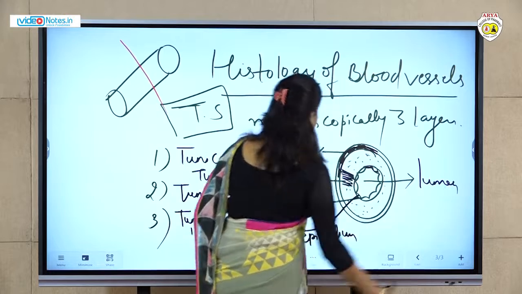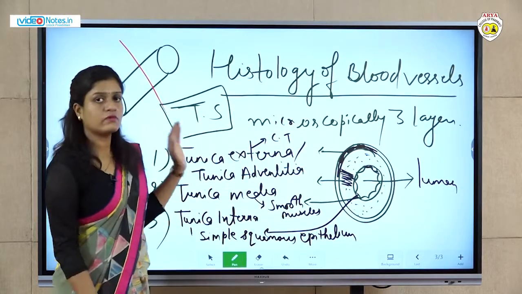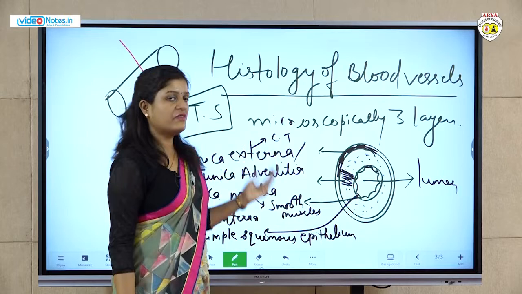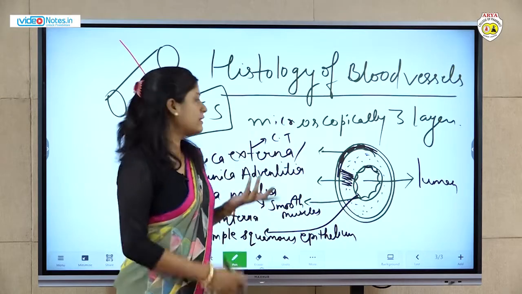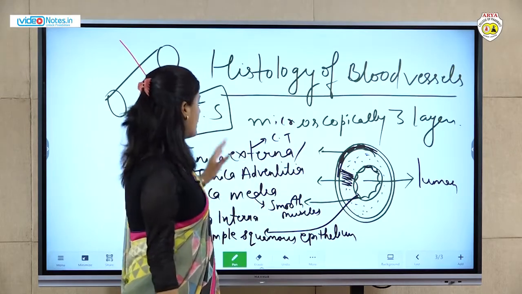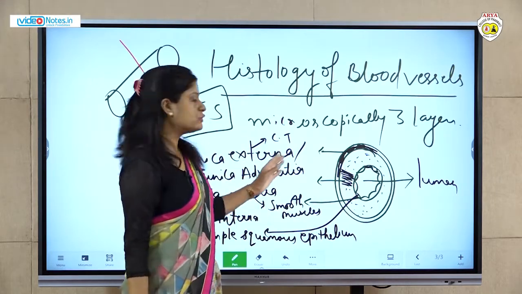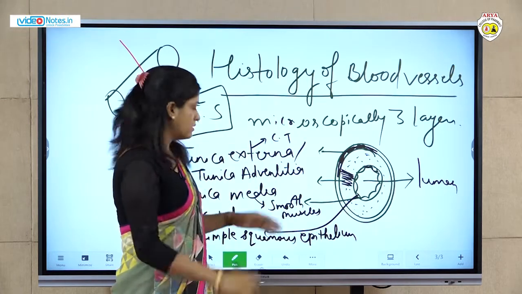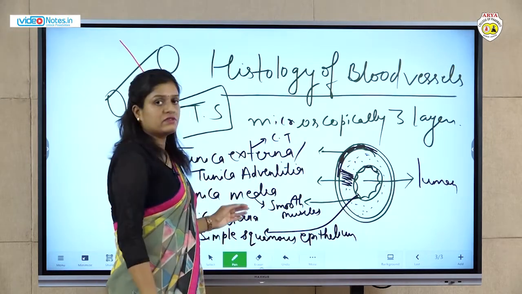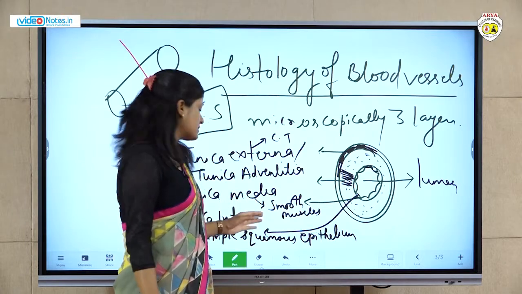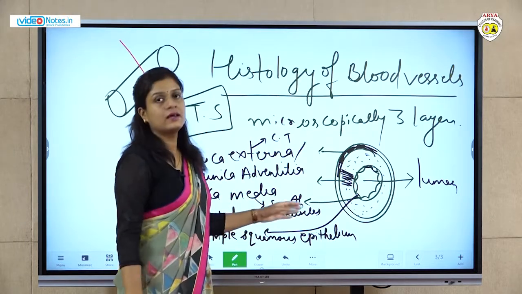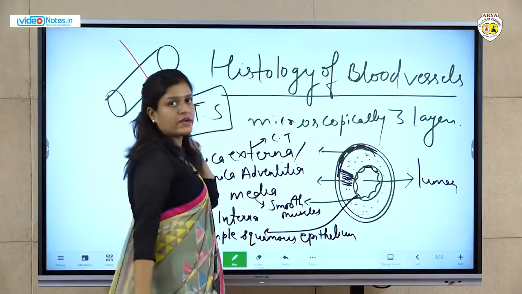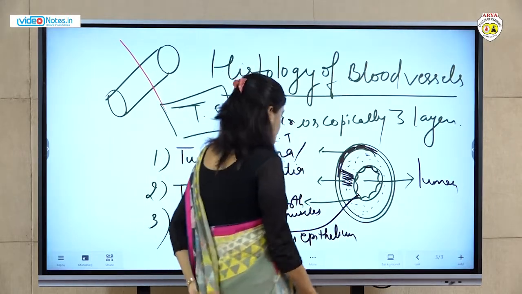So this structure is common for all the blood vessels, whether they are arteries, veins, capillaries, venules or arterioles. Tunica externa or adventitia is made up of connective tissue. Tunica media is made up of smooth muscles, and this is the thickest one. And the last one is tunica interna, the innermost layer of blood vessels, made up of simple squamous epithelium. Okay, so this is the histology, or structure, of a blood vessel.